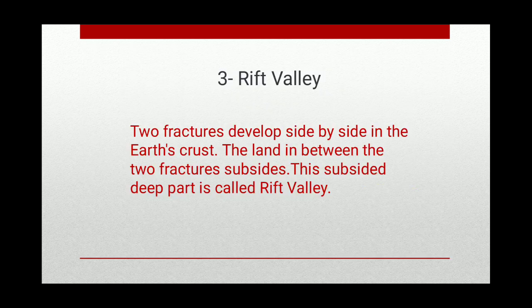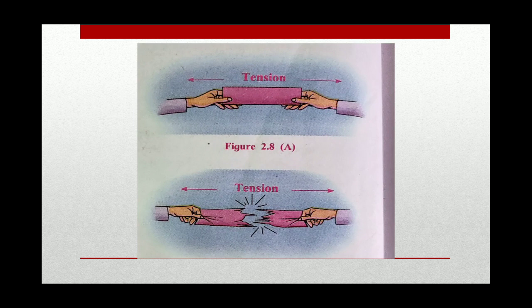The third type is rift valley. When two fractures develop side by side in the earth crust, the land in between the two fractures subsides. This subsided deep part is called rift valley. Here you can see a tension is created when you pull both the ends away from each other. Similarly, when movements occur in opposite directions to each other, tension is generated and the faults are formed in the earth crust.